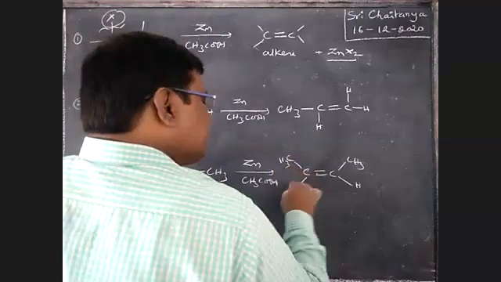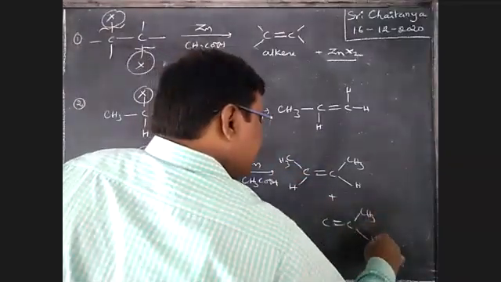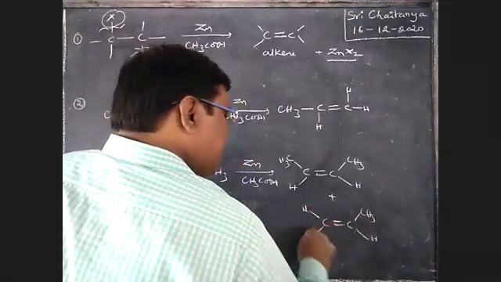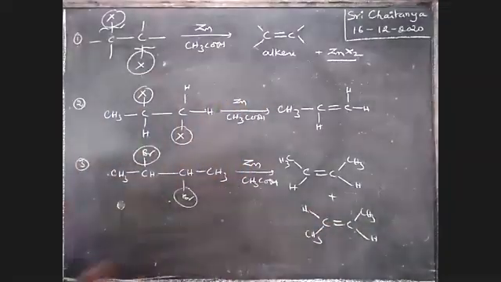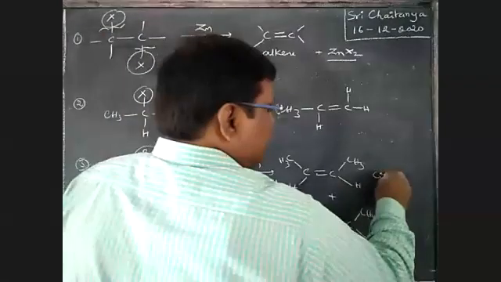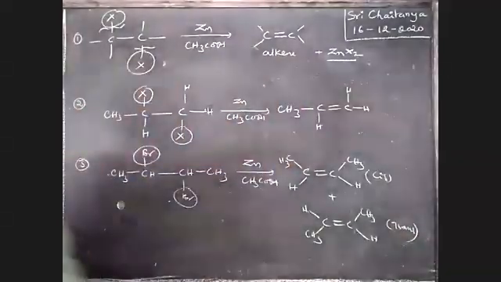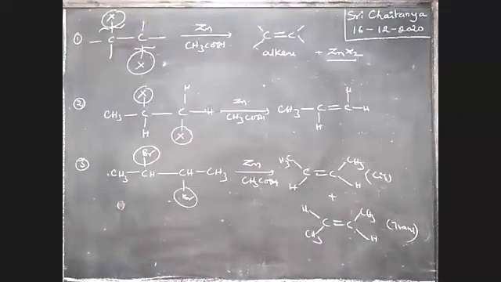Both cis and trans are the products, boys. C double bond C, it is a cis compound, it is a trans compound. Both are the products.